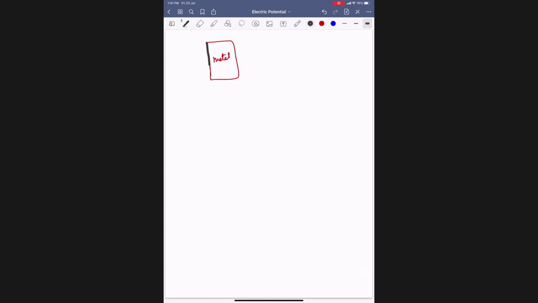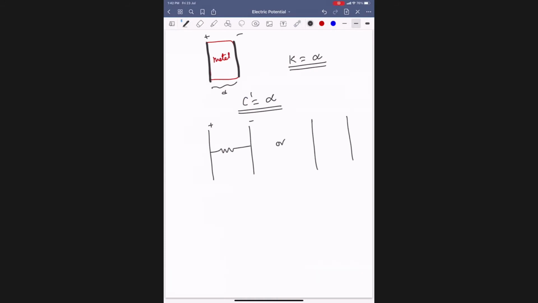One is the plus plate, and the separation is D1. Metal has K equal to infinity. So C dash will become infinite. One plate is plus, one plate is minus, and these are connected by some metal wire.